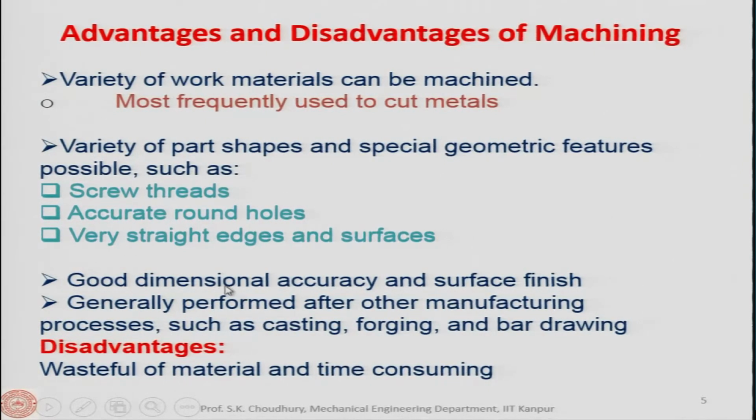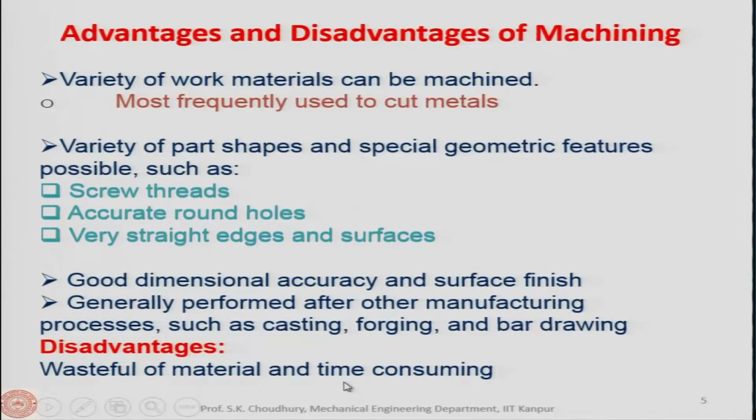Now, good dimensional accuracy and surface finish in machining are generally obtained after other manufacturing processes such as casting, forging and bar drawing. As I was telling, initially it will be cast or bar drawn, or forged, and then the final shape, final finish, final accuracy will be given by machining normally.